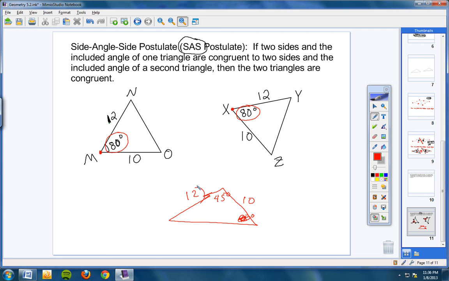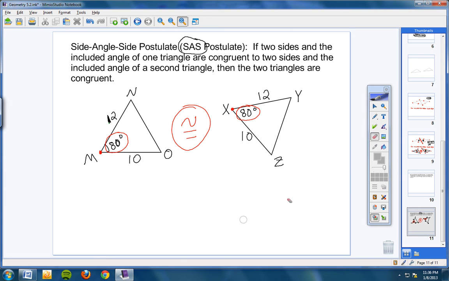When you have a side and an angle and a side congruent to a side, angle, and side in another triangle, then these two triangles have to be congruent. They have to be. So with that in mind, I would like you to very quickly go ahead and write your triangle congruency statement. Please do that very quickly. We'll come over here. We're going to write triangle MNO is congruent to triangle, and let's see, MNO. Well, the first letter I wrote here was M, and we know that's the angle that's 80 degrees, so the first letter over here I have to put is X.